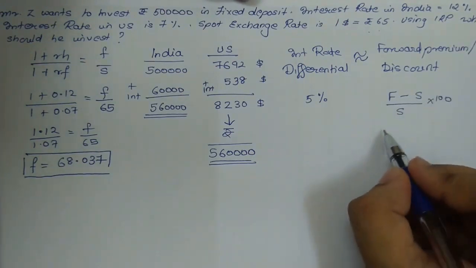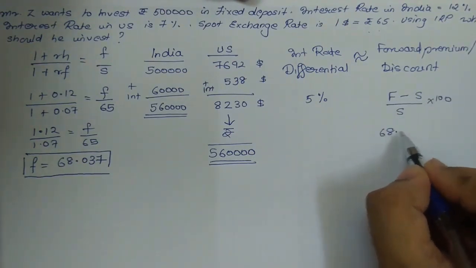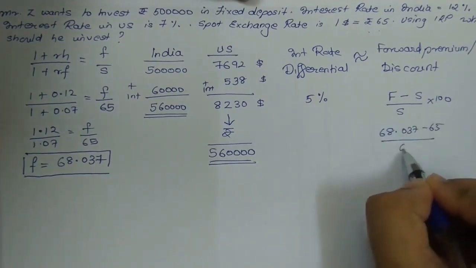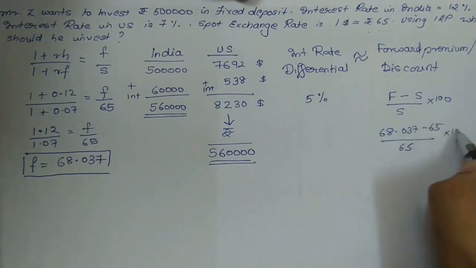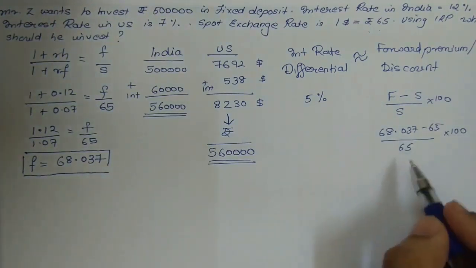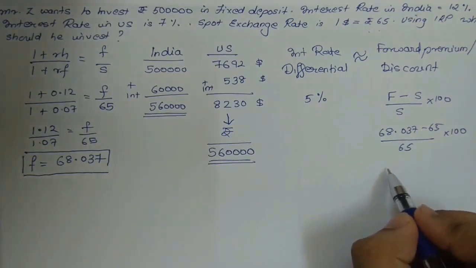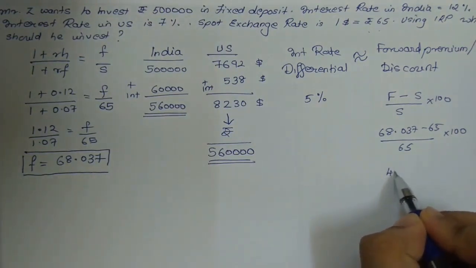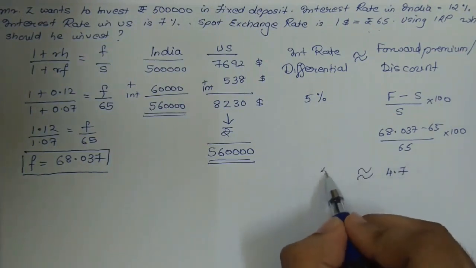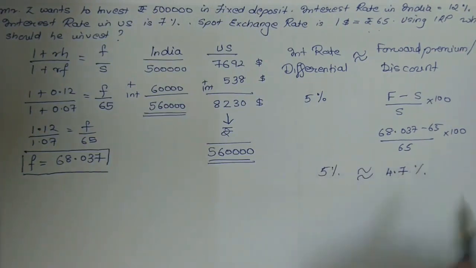So here, it is 68.037 minus 65 upon 65 into 100, and when you cross multiply, we would have got the value as 4.7, which is again approximately equal to 5%.